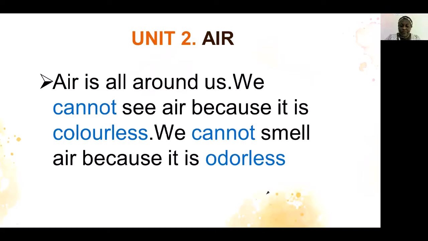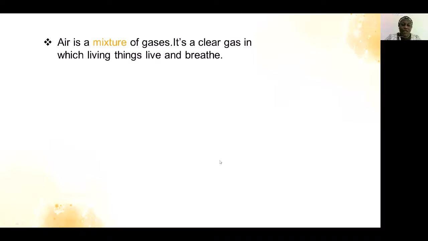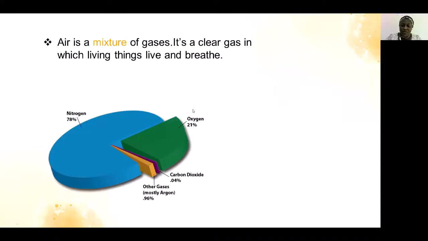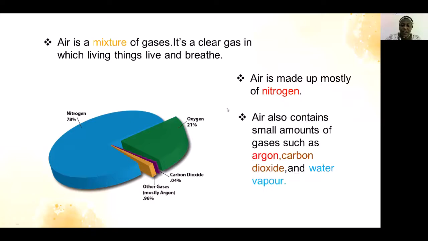And next, students, we say that air is a mixture of gases. Mixture of gases, it means gases mixed together. There is a lot of gases in the air. It is a clear gas in which living things live and breathe. So air is a clear gas. Clear gas means there is no color, so it is clear. You cannot see it. No color.